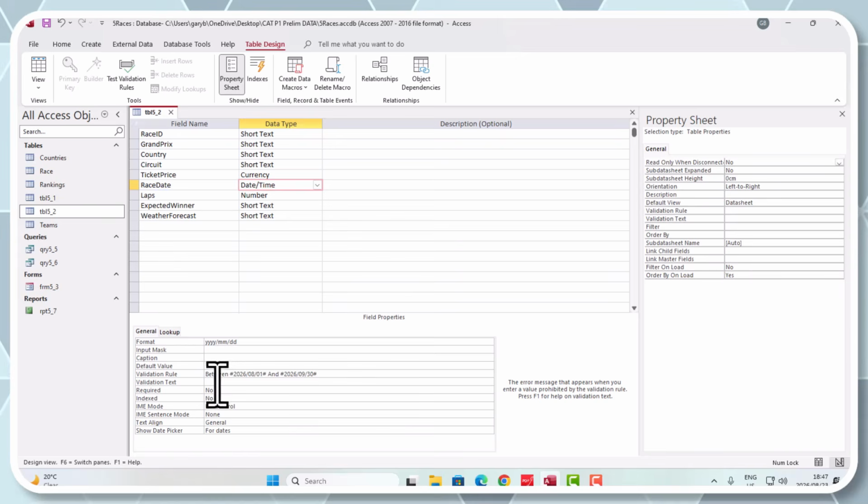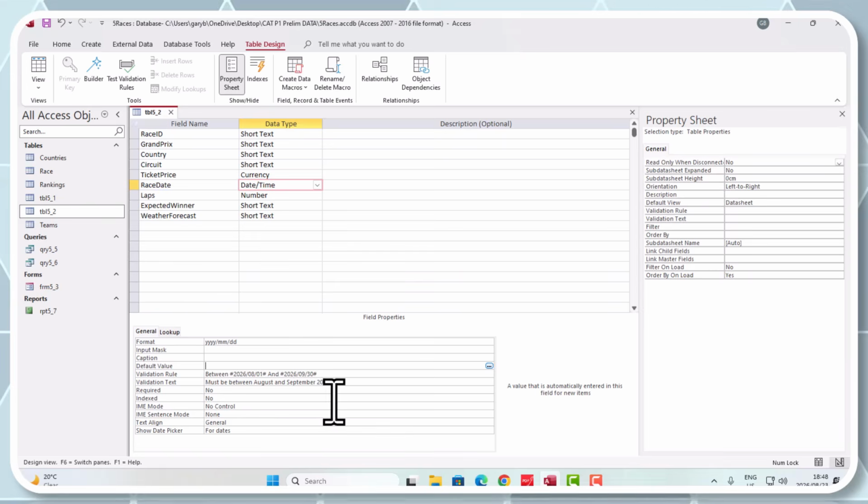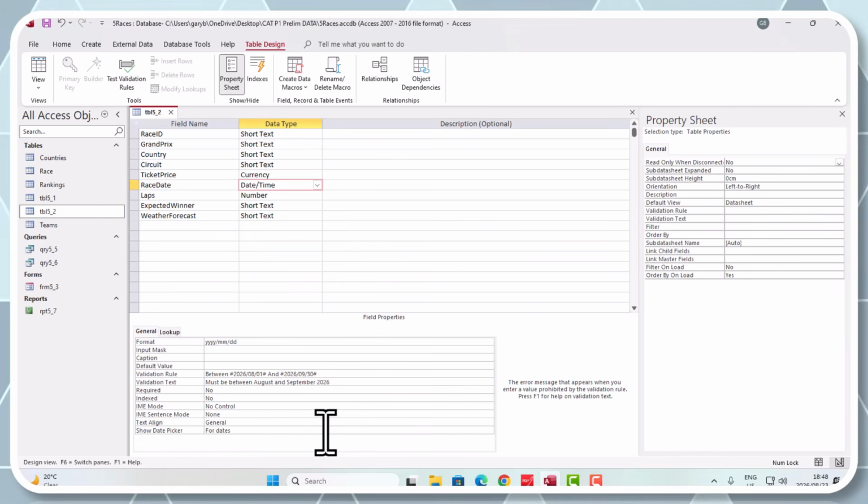So I would say for validation text, I'm going to write: must be between August and September 2026. You guys happy with that? You don't have to do that, doesn't seem like it, but I'm going to put it in.